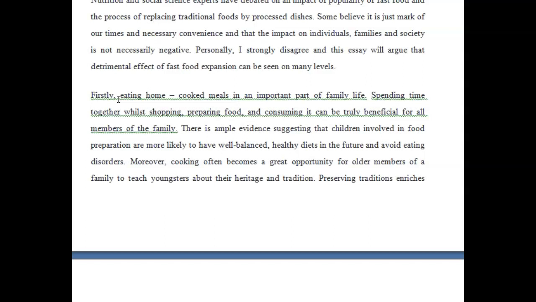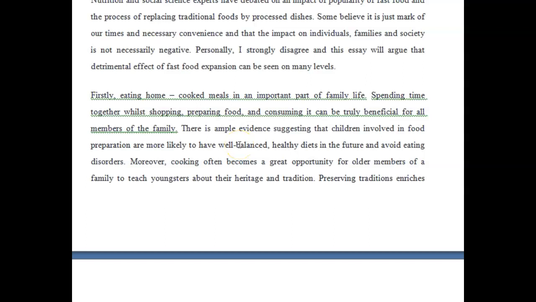But again, it's about the perspective. It's this shift away from traditional food to fast food that is being discussed. How negative is this for our families? Okay. So I don't want you to focus exclusively on traditional food, but instead how this movement away from traditional food to fast food is negative to the family.